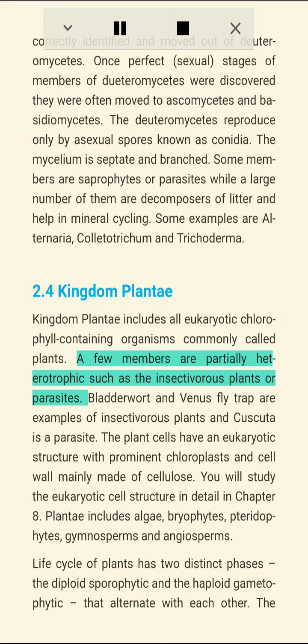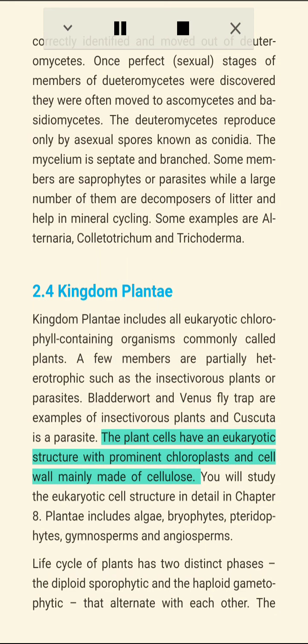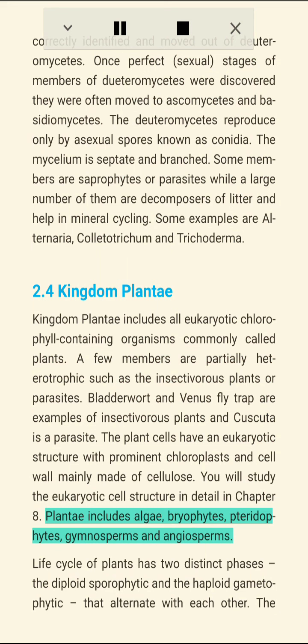2.4 Kingdom Plantae. Kingdom Plantae includes all eukaryotic chlorophyll-containing organisms commonly called plants. A few members are partially heterotrophic, such as the insectivorous plants or parasites. Bladderwort and Venus flytrap are examples of insectivorous plants, and Cuscuta is a parasite. The plant cells have an eukaryotic structure with prominent chloroplasts and cell wall mainly made of cellulose. You will study the eukaryotic cell structure in detail in Chapter 8.